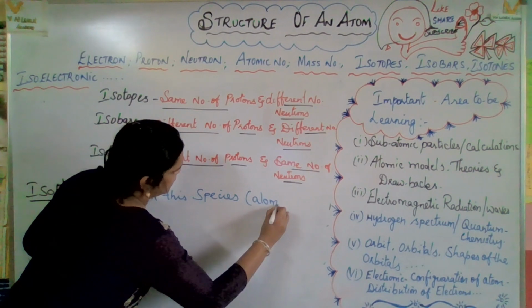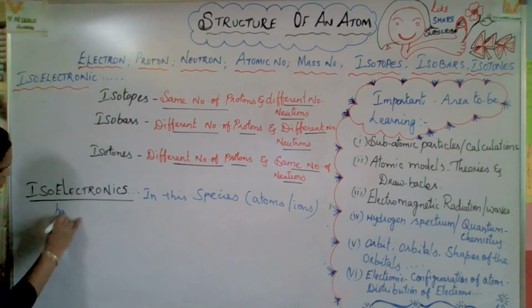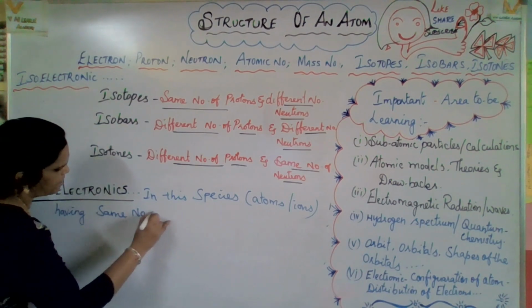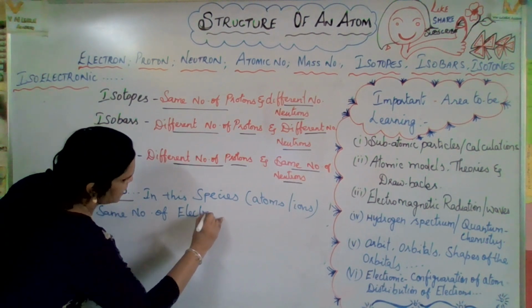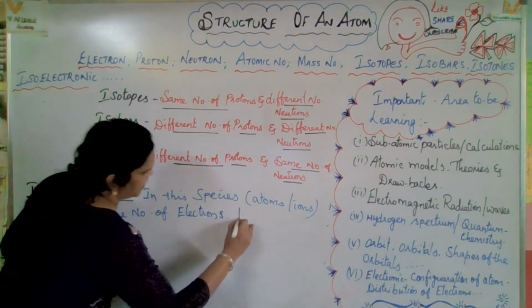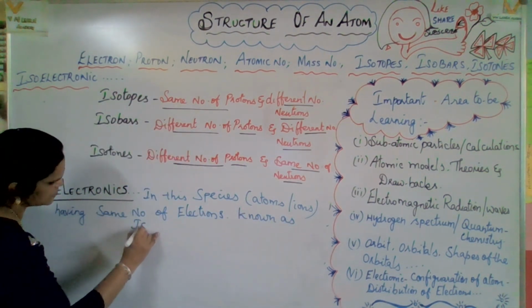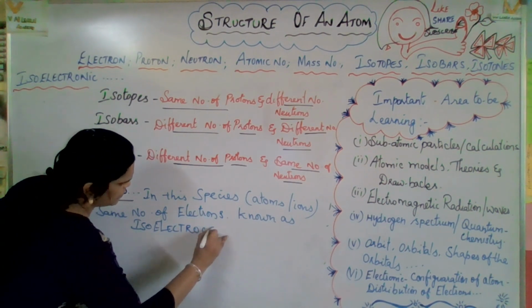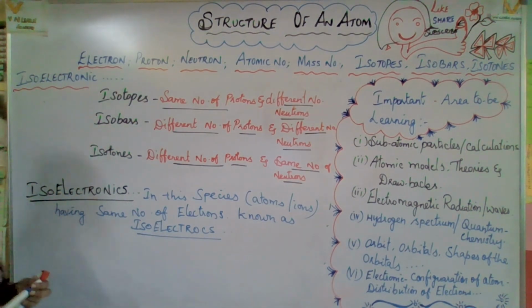In this, species, atoms or ions having the same number of electrons. Please note down: the same number of electrons is known as isoelectronics. Right? Okay, now let us check with an example, because examples always give confidence.